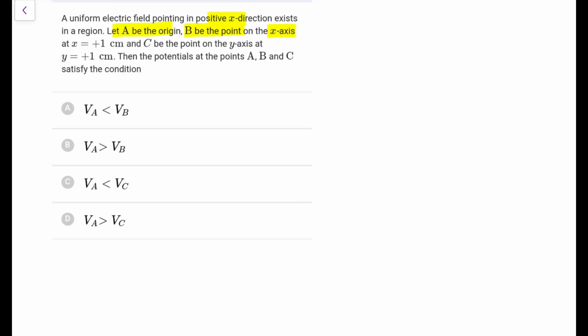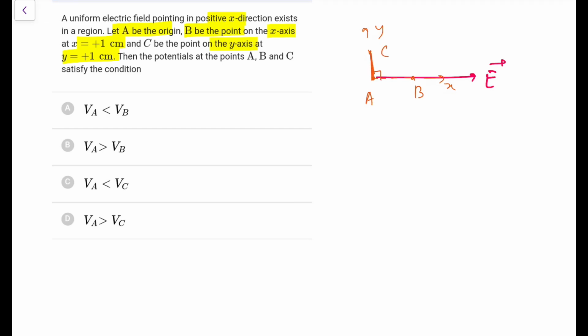A uniform electric field pointing in the positive x direction exists in a region. Let A be the origin, B be the point on the x-axis at +1, C be the point on the y-axis at +1, then the potential at A, B, C is. Because the field is only along the plus x-axis, if I take this as the x-axis and this as the y-axis, this is your point A, this is your point B, and this is your point C.